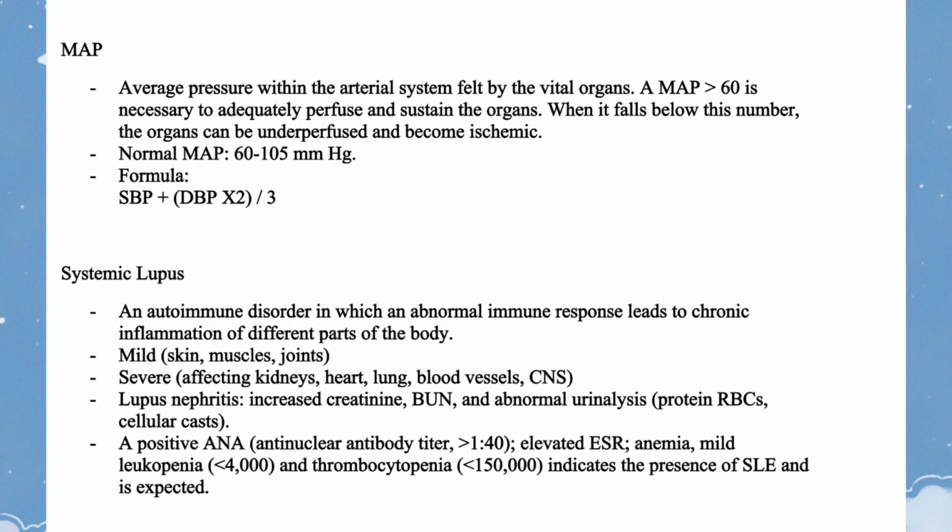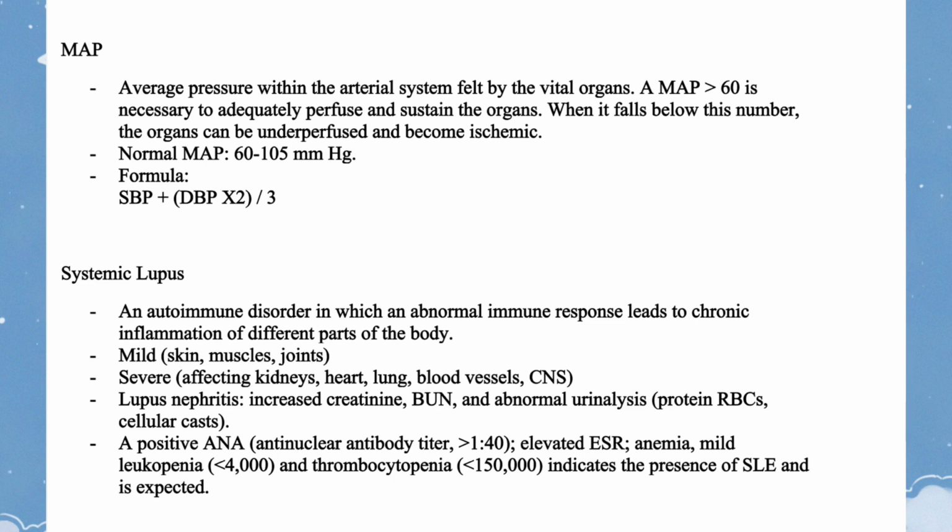MAP: average pressure within the arterial system felt by the vital organs. A MAP of 60 is necessary to adequately perfuse and sustain the organs. When it falls below this number, the organs can be underperfused and become ischemic. Normal MAP, 60-105 mm Hg. Formula: SBP plus DBP x 2, divided by 3.